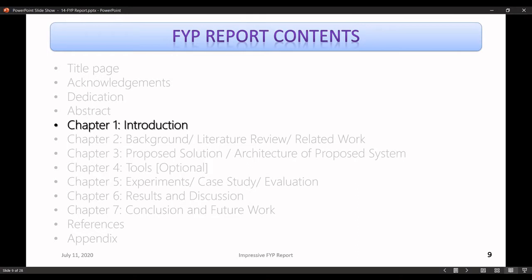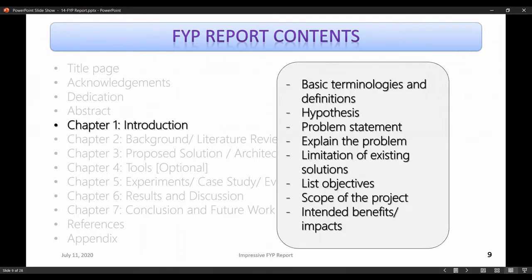So what should appear in the introduction chapter, right? I have included a few things, but of course you can add more things, or you can take out a few things if you think they are not important and they should appear elsewhere, right? So of course, the title of the chapter is introduction. We have to introduce all the basic terminologies that we are going to use, and we have to define various things. Then we have to state our hypothesis,